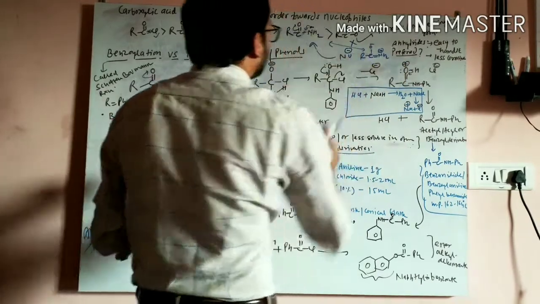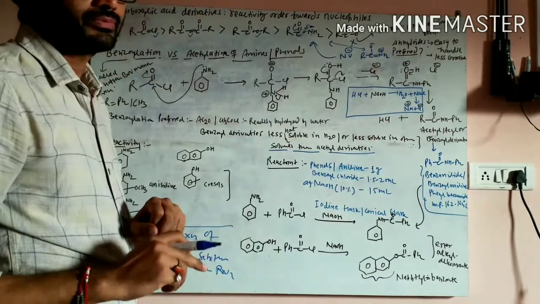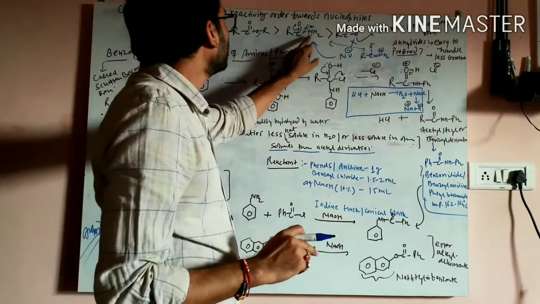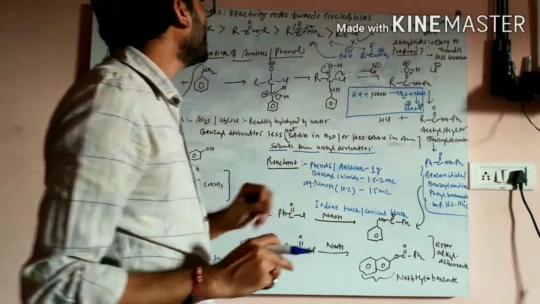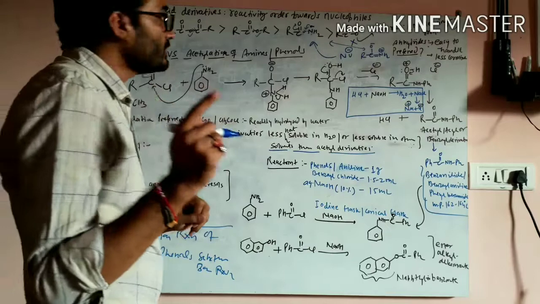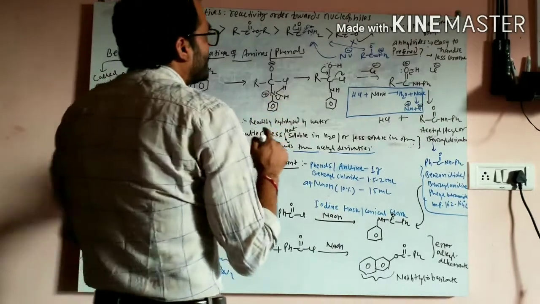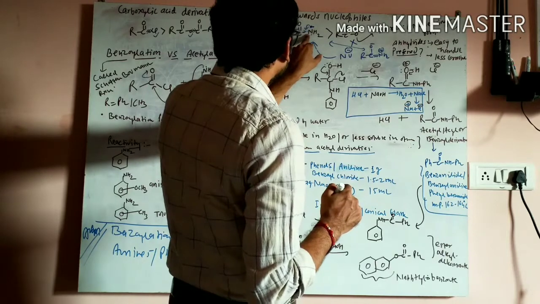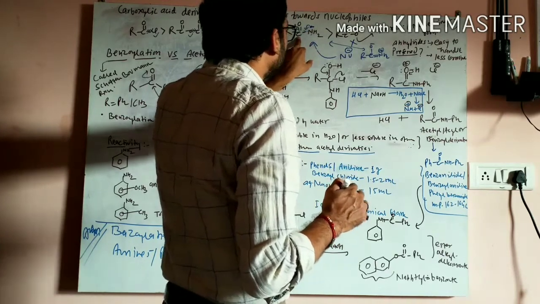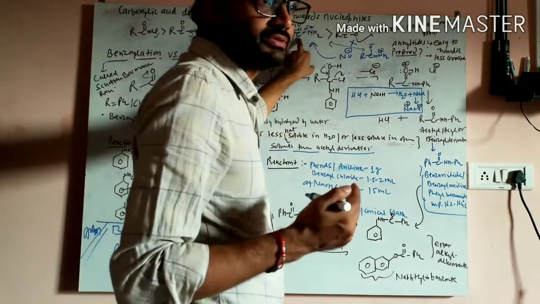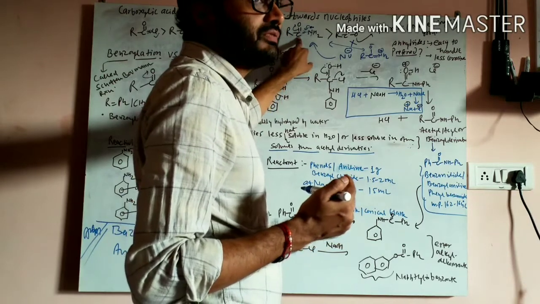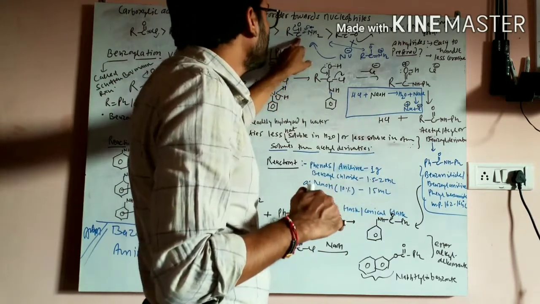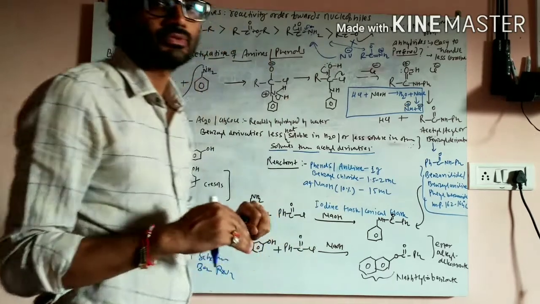This is the second resonating form of the amide. It means this carbon-nitrogen bond has some double bond character in amides. If it has double bond character, the carbon is not so electron deficient, and once it is less electron deficient, the nucleophile is not going to attack here.